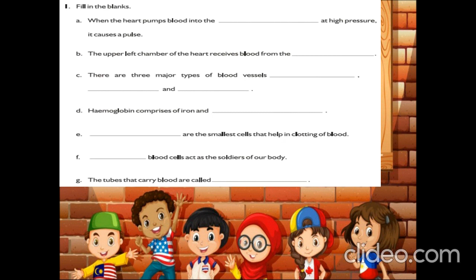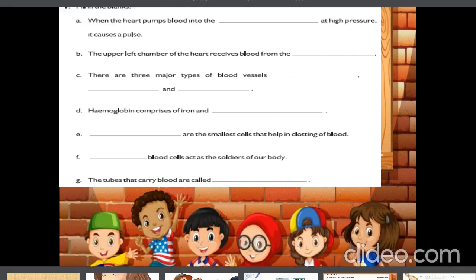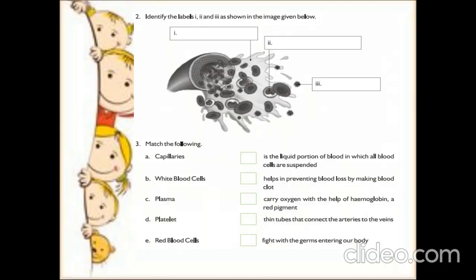Okay. So the next question is, the tubes that carry blood are called blood vessels. What is that? The tubes that carry blood are called blood vessels. Fine. So coming to the next question, identify the labels 1, 2, 3 as shown in the image given below.